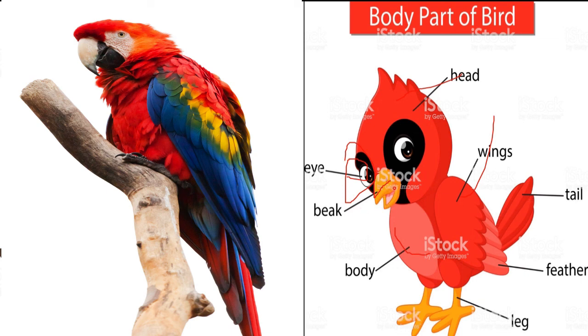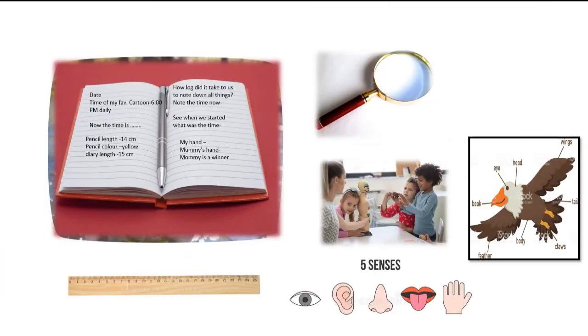Try and observe the shape of the feathers, the wings, the size of the wings, the shape of the beak, the color of the feathers, the color of the beak, and that they have a tail also. That's a very important activity that you have to do. Observe all different types of birds coming to your garden, or you can go upstairs on the roof. You can see these different birds.